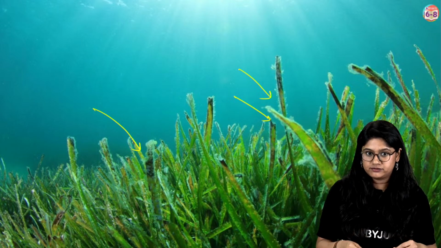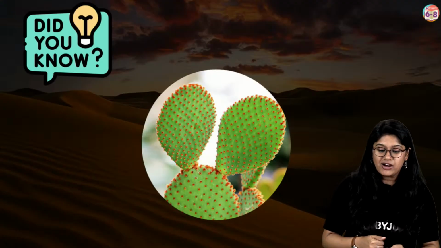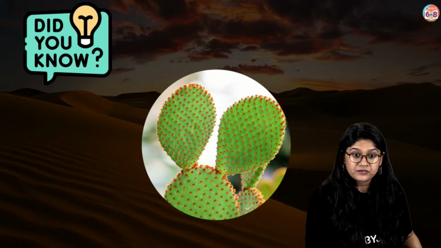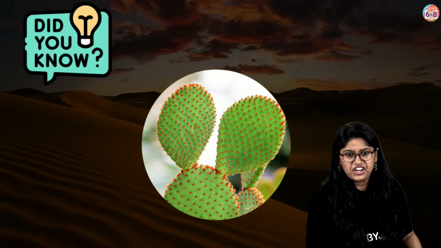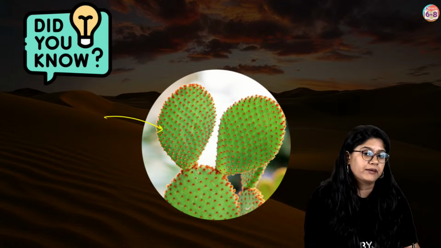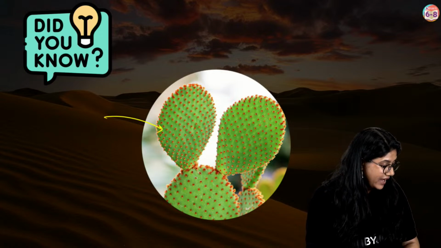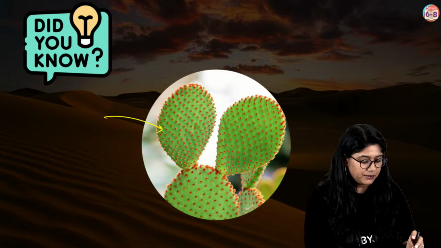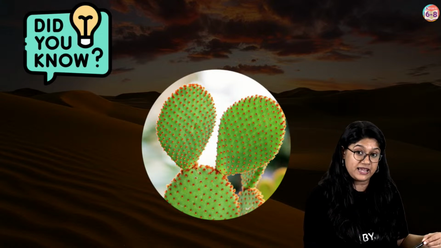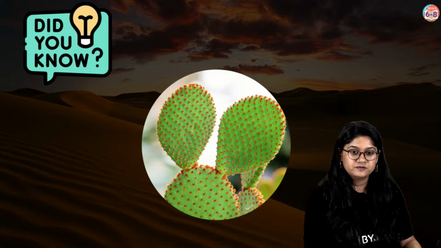Good observation. Good. Everyone, we have one more interesting fact about the cactus. Cactus are green in color. Cactus are green in color and they have leaves or the stem. What do you think, everyone? Do they have leaves and stem? Quickly tell me. Do you think that the cactus plant has leaves or stem?